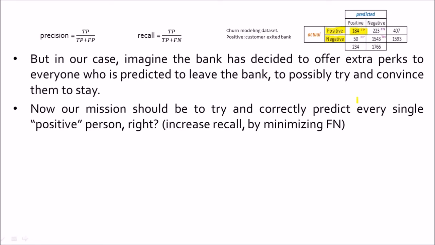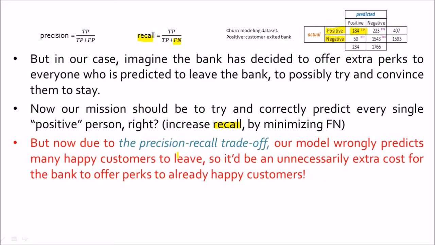Now, when we say that we want to increase the correct predictions, we are basically trying to increase the recall value by minimizing the number of false negatives, right? So if we minimize the number of false negatives, then that would mean we are correctly predicting many true people to actually be of the true class. And hence, if we reduce the number of false negatives, our recall will shoot up. So now if we try to increase the recall, due to the precision recall trade-off, our model will now wrongly predict many happy customers to leave. So it would be an unnecessarily extra cost for the bank to offer perks to already satisfied customers, don't you think?